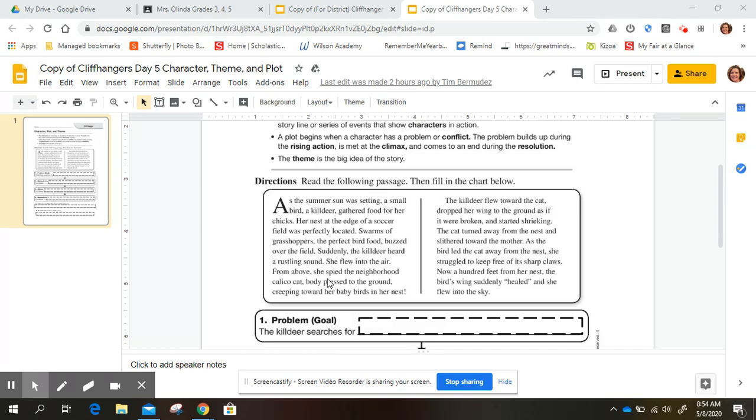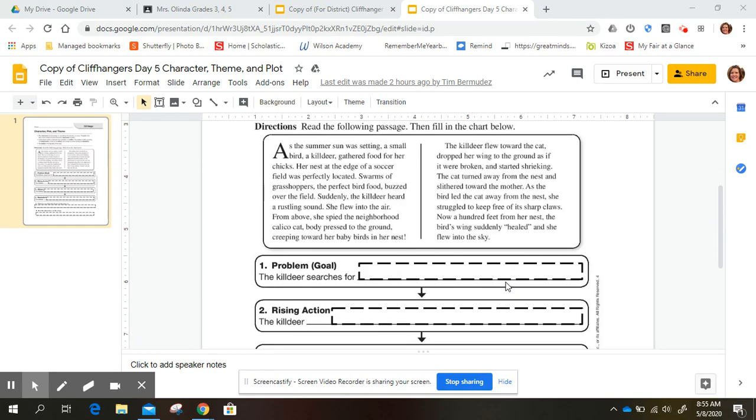From above, she spied the neighborhood calico cat, body pressed to the ground, creeping toward her baby birds in her nest. The killdeer flew toward the cat, dropped her wing to the ground as if it were broken, and started shrieking. The cat turned away from the nest and slithered toward the mother. As the bird led the cat away from the nest, she struggled to keep free of its sharp claws. Now, 100 feet from her nest, the bird's wing suddenly healed and she flew into the sky.